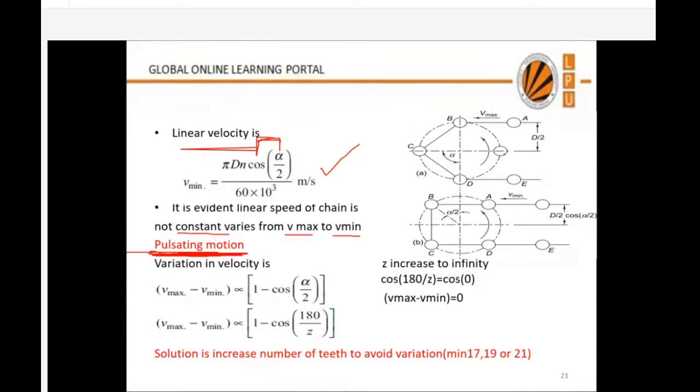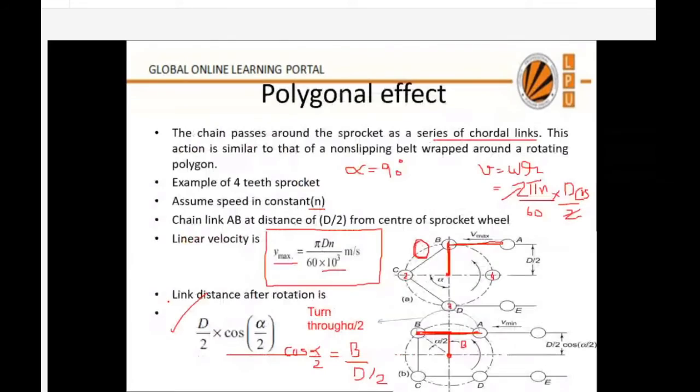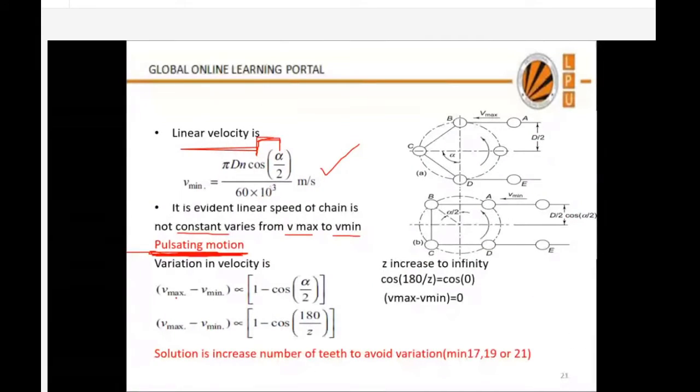So what is the variation in velocity? How much is the variation? Variation means maximum minus minimum. Maximum is this value, pi dn by 60. Minimum is pi dn cos alpha by 2 into this. So variation in velocity is proportional to 1 minus cos alpha by 2. You can put it here, pi dn by 60 minus pi dn cos alpha by 2 by 60. Because you can take common pi dn by 60, those are constant parameters. Diameter is constant, RPM fixed. So variation will be proportional to 1 minus cos alpha by 2.